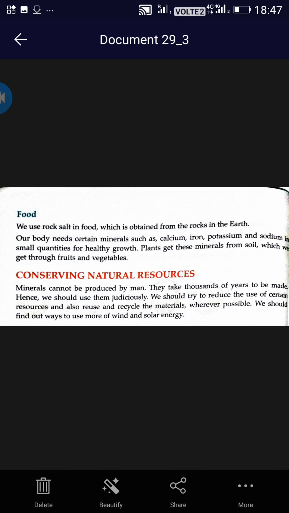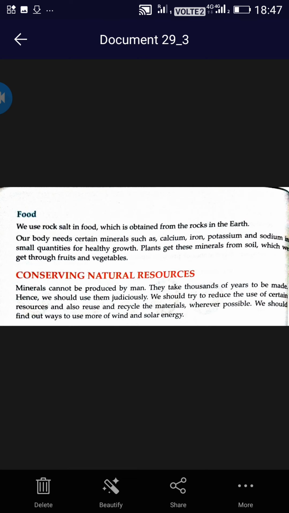Our body needs certain minerals such as calcium, iron, potassium and sodium in small quantities for healthy growth. Everyone's body needs certain minerals for its healthy growth. Which minerals? Like calcium, iron, potassium and sodium. These all minerals are necessary for the healthy growth of our body.